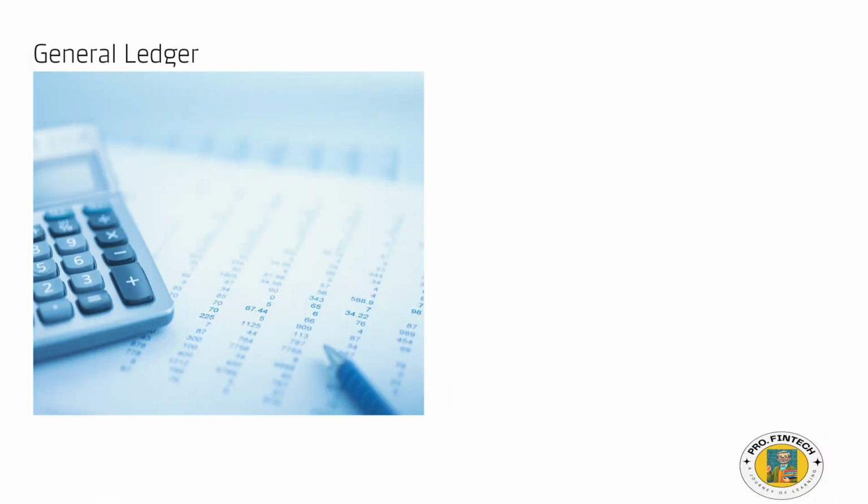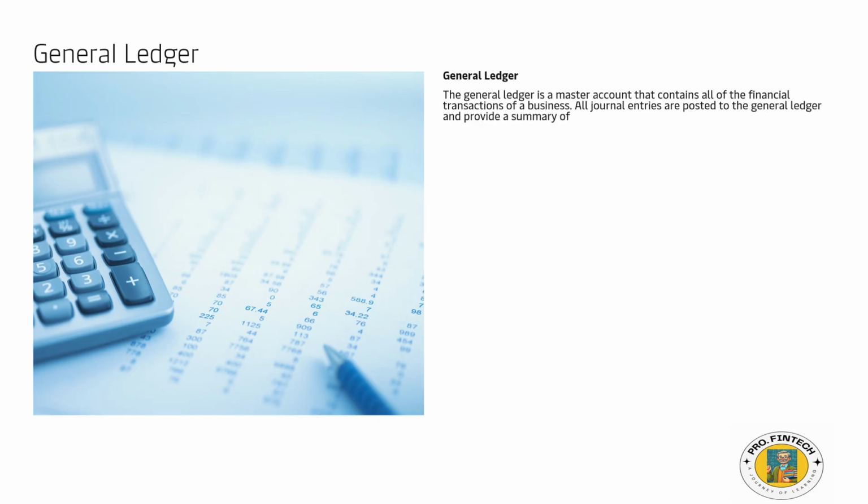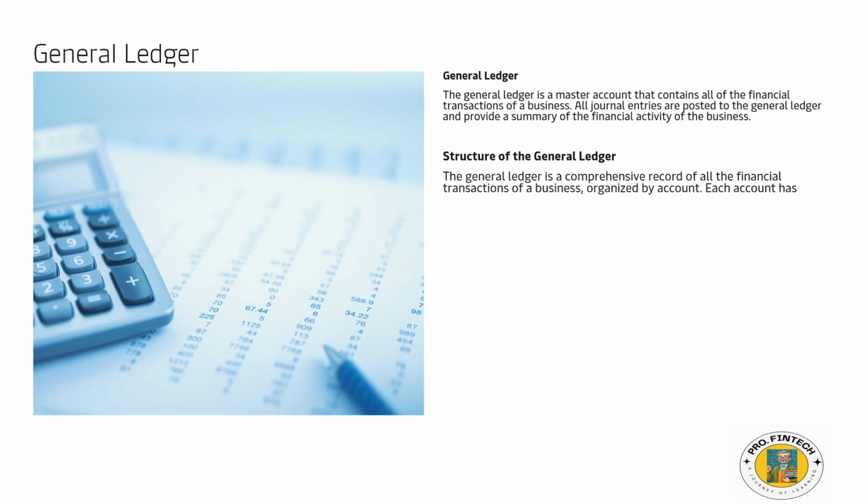Let's understand the general ledger. The general ledger is a master account that contains all of the financial transactions of a business. All journal entries are posted to the general ledger and provide a summary of the financial activity of the business. Structure of the general ledger. The general ledger is a comprehensive record of all the financial transactions of a business organized by account. Each account has a unique account number and contains transactions related to that account.